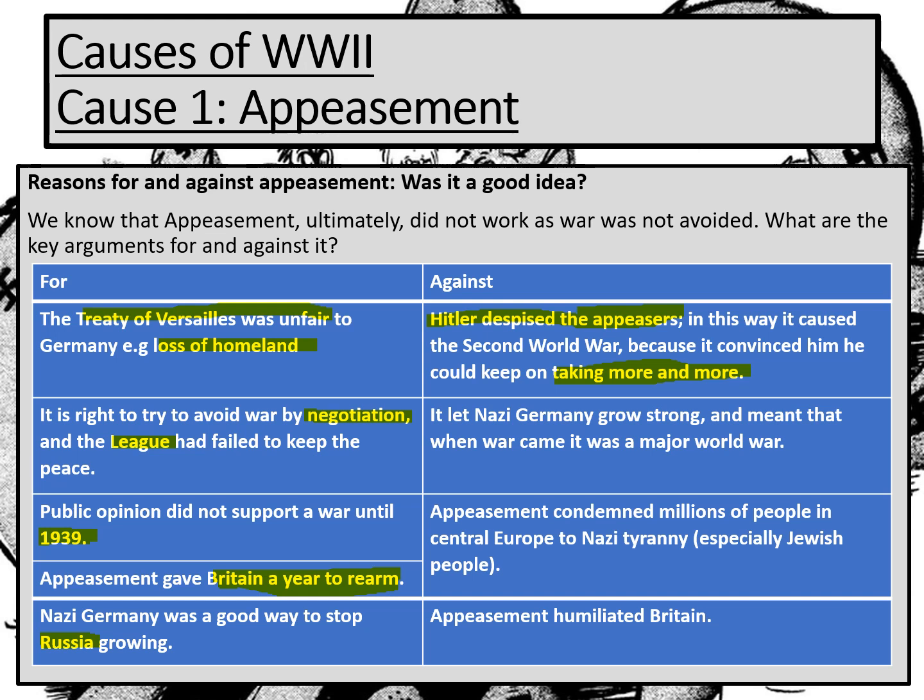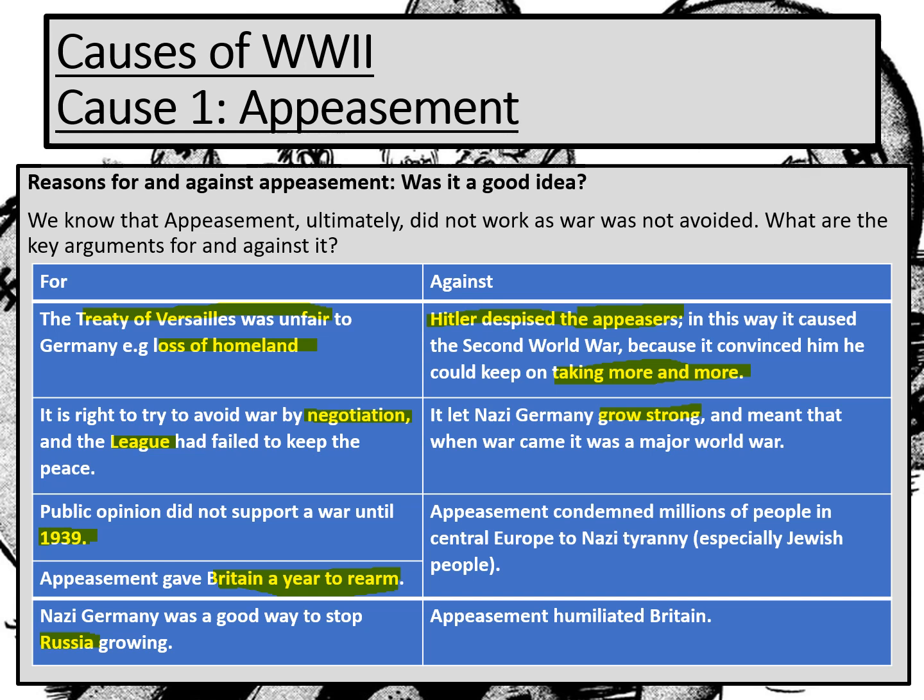On top of that, it allowed them to grow physically strong. Not only did they gain territory, but they also gained extra resources. In particular, when we looked at the Sudeten crisis, we remember how the Sudetenland was full of modern armaments factories. Well, Hitler gained all of that stuff because of appeasement.